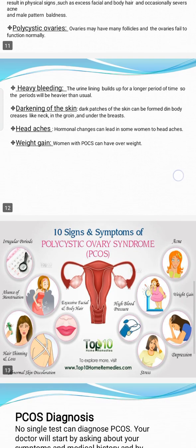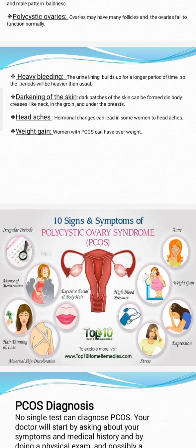Now, 10 signs and symptoms of polycystic ovary syndrome: irregular periods, absence of menstruation, hair thinning and loss, abnormal skin discoloration, excess facial and body hair, high blood pressure, stress, depression, weight gain and acne.